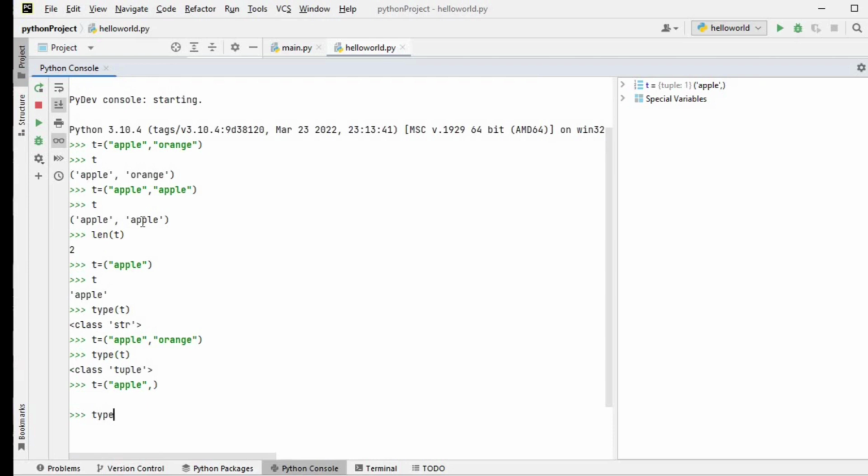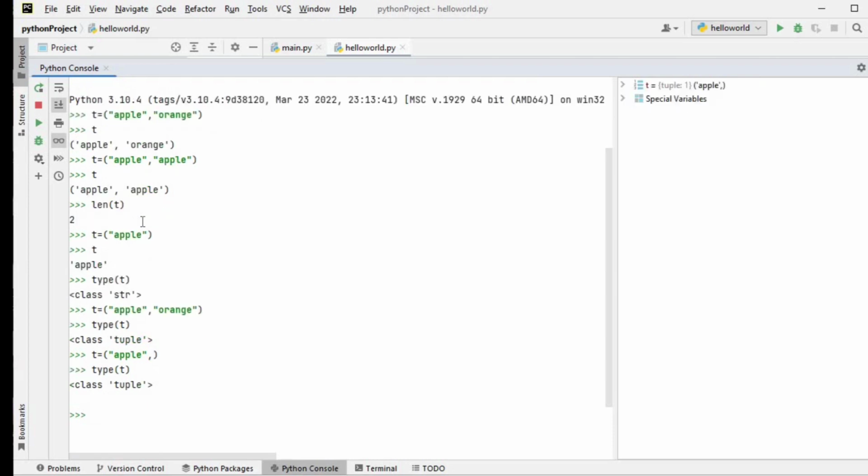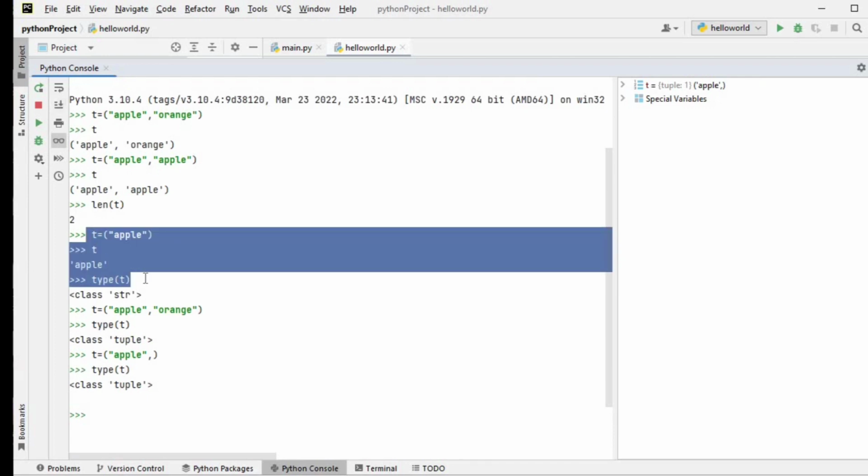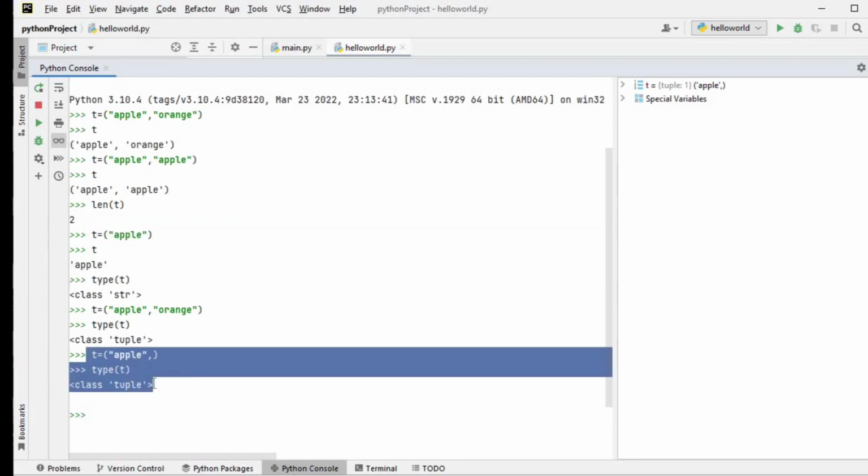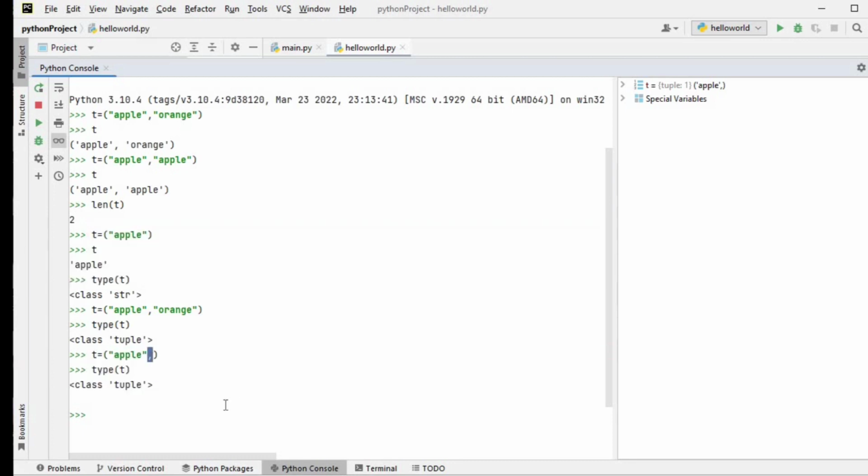Now if I type type of t, it will say that it is a type of tuple. Earlier, as I told you, when I pass a single value without any comma, it says it is a type of string. Now I have added only a comma after apple, and it says the type is tuple. Okay.